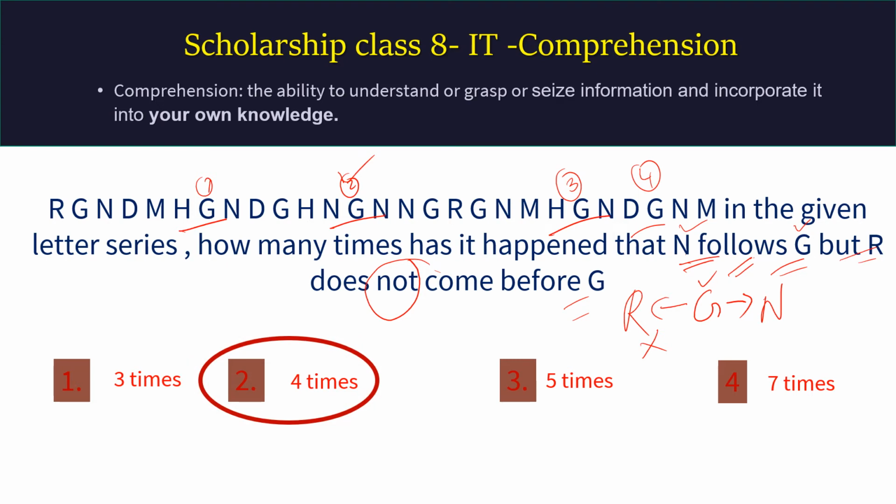Here we had to spend a little time understanding the question. Once understood, I was just finding out where G is, then checking whether N is there on its right side, followed. N followed by G. Then if it is N which is followed, immediately I should look on the other side. Is it R? R does not come before G. So I got 4 sets. Be very accurate in understanding the question.